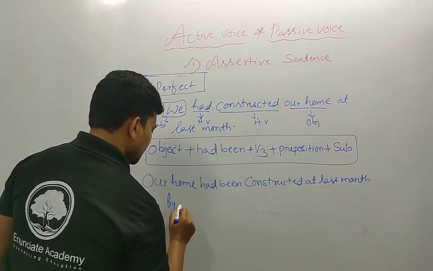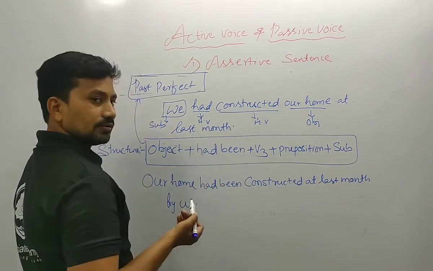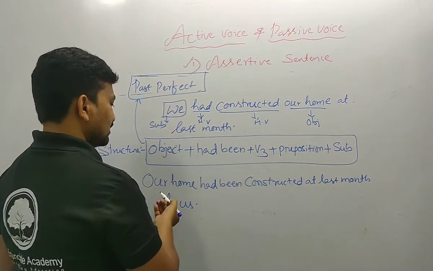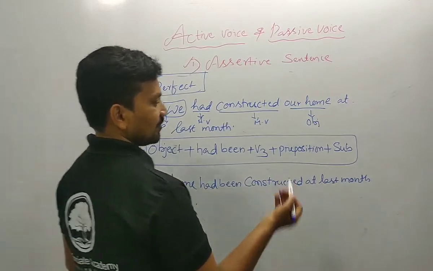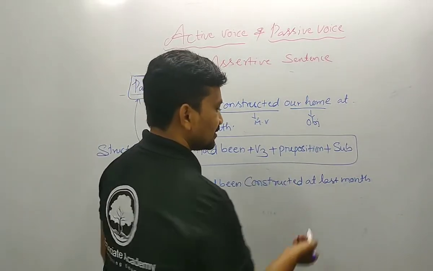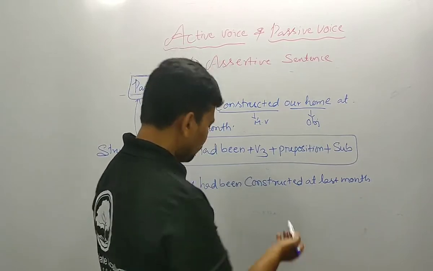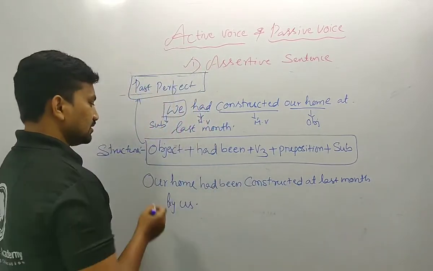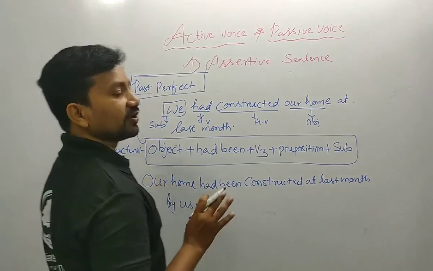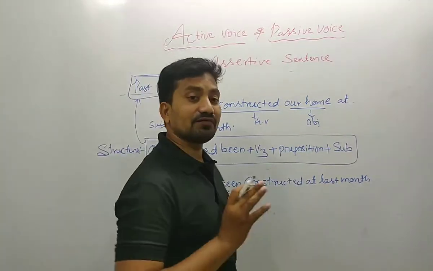You can try it like this: our home had been constructed by us at last month. You can write this added sentence wherever necessary, where you want. So, okay dears, this is the past perfect action.